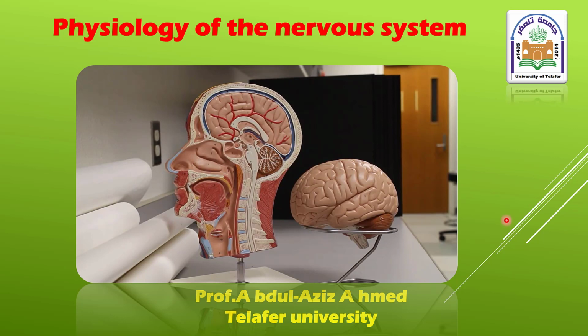In this lecture, we shall discuss the physiology of the nervous system. It is well known that the nervous system is one of the important systems in our body, which acts together with the endocrine system to control the activity of different systems in our body.